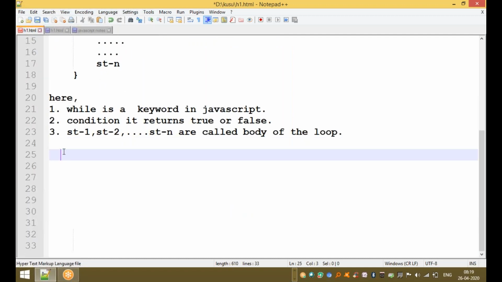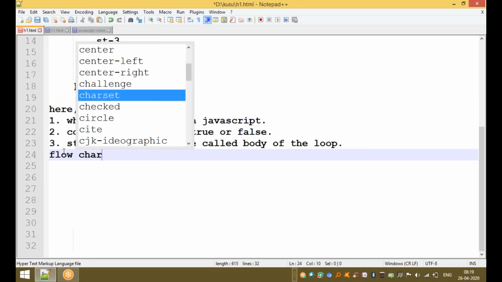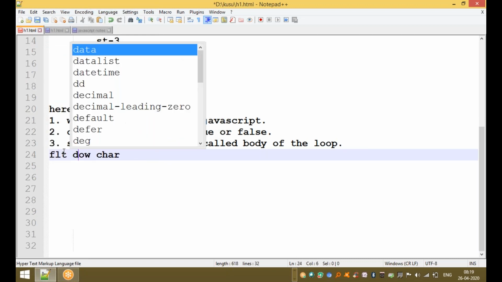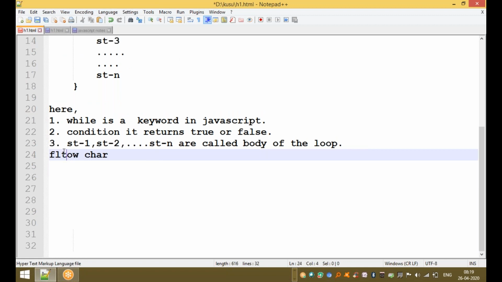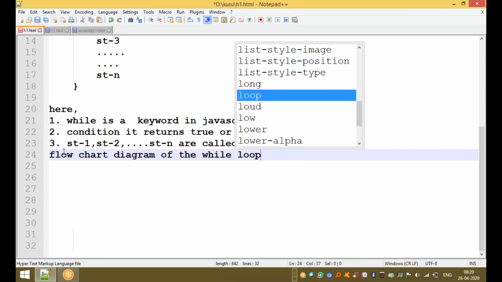Now, what is the flowchart diagram of the while loop?